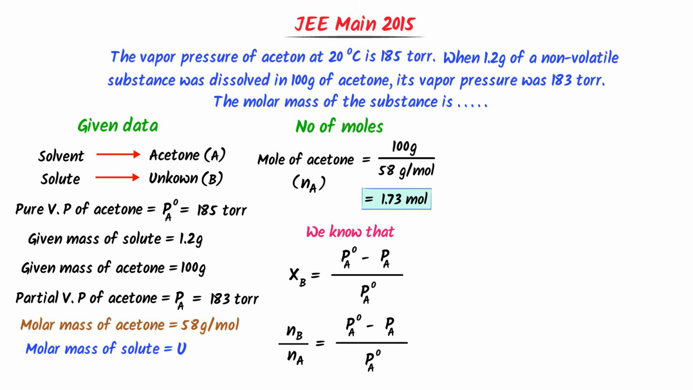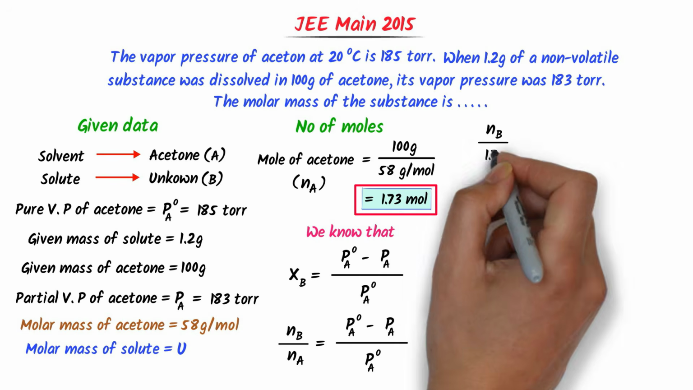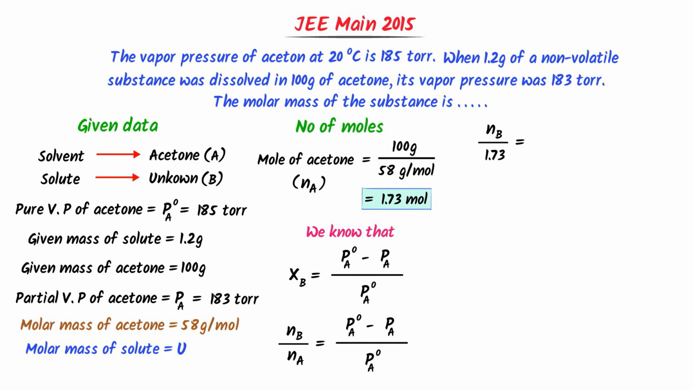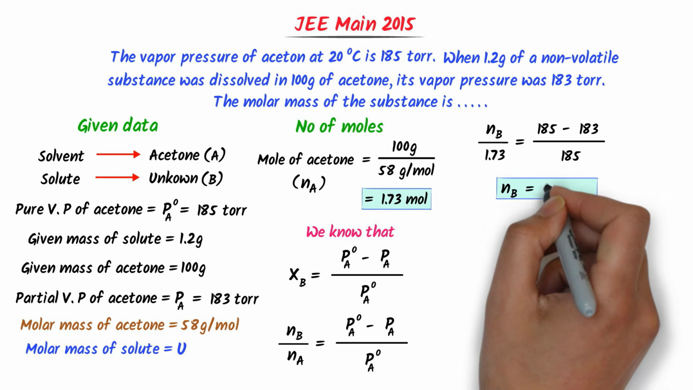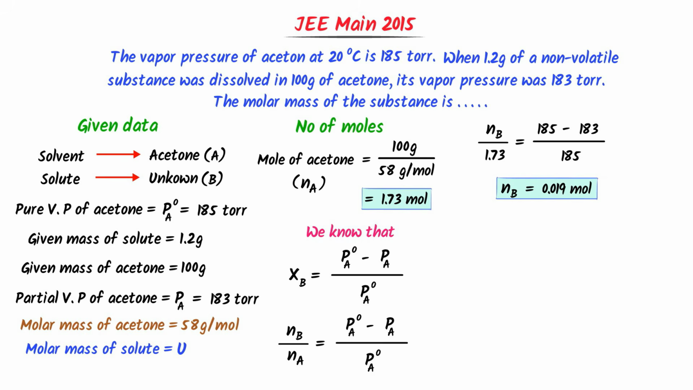Now I will put the given values in this equation. The number of moles of unknown solute upon the number of moles of acetone, which is 1.73 mole, is equal to the vapor pressure of pure acetone, which is 185 torr, minus the partial vapor pressure of acetone in solution, which is 183 torr, upon pure vapor pressure of acetone, which is 185 torr. After calculation, I get 0.019 moles.